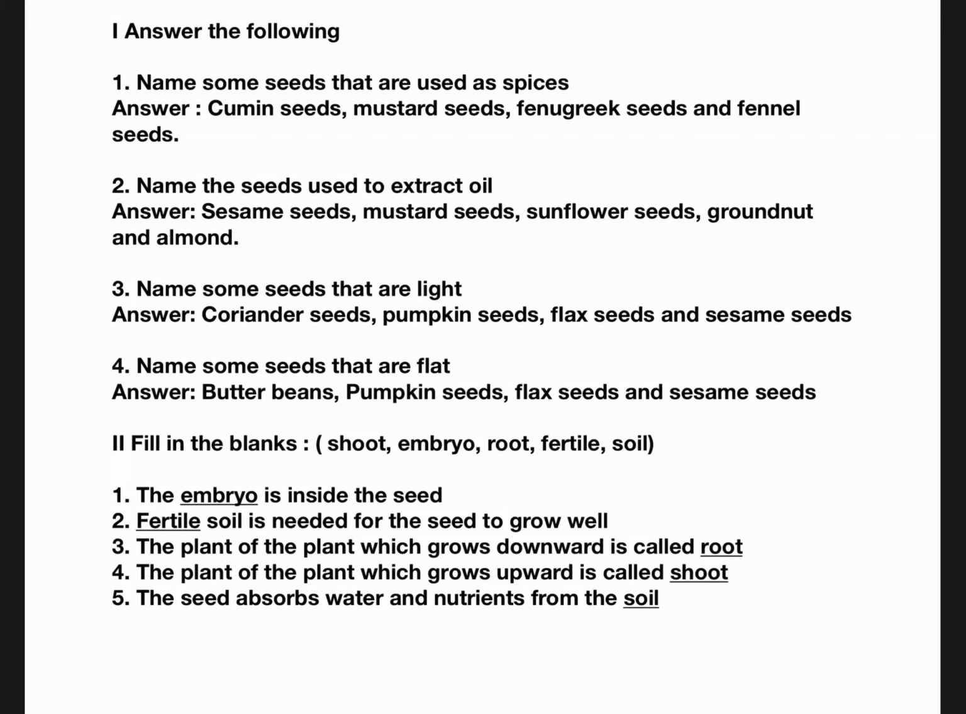And filling the blanks, answers are given. The embryo is inside the seed. What is inside the seed? The embryo. The baby plant is the embryo. Fertile soil is needed for the seed to grow well. Sorry children, the part of the plant which grows downwards is called root. The part of the plant which grows upward is called shoot. The seed absorbs water and nutrients from the soil.